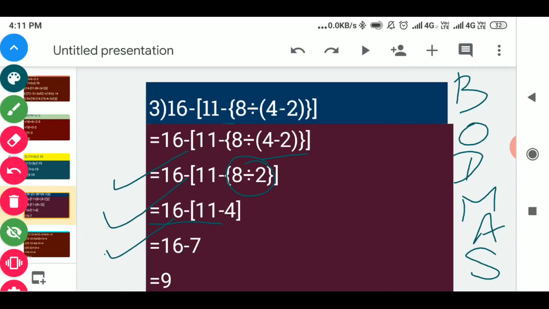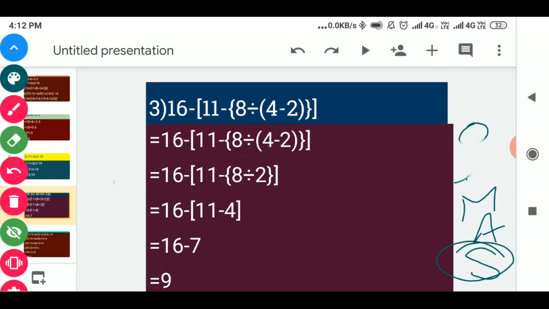And then according to BODMAS rule, only S is left, only subtraction. So we will solve it. 16 minus 7, the answer will come 9. So you can see easily we have solved this question according to this BODMAS rule. This big question we have easily solved in a very simple way.